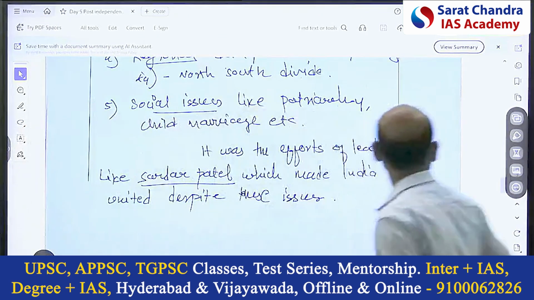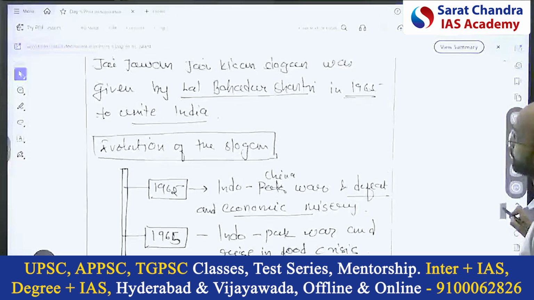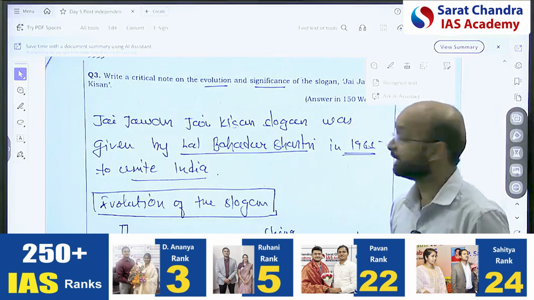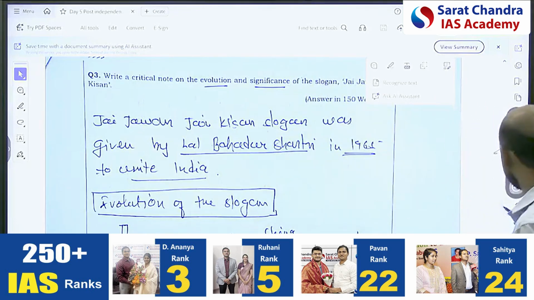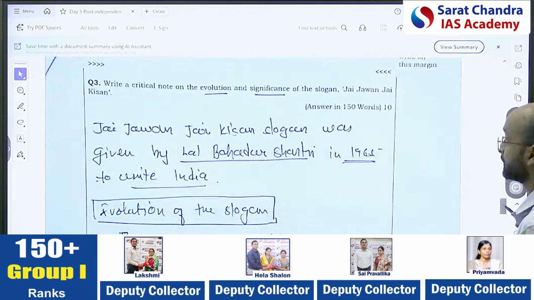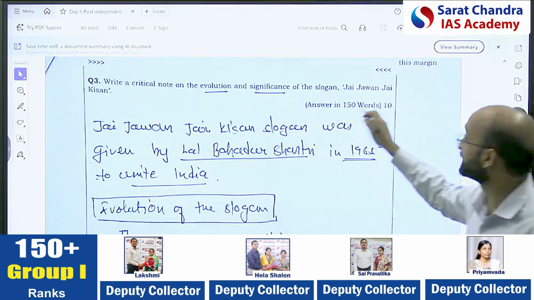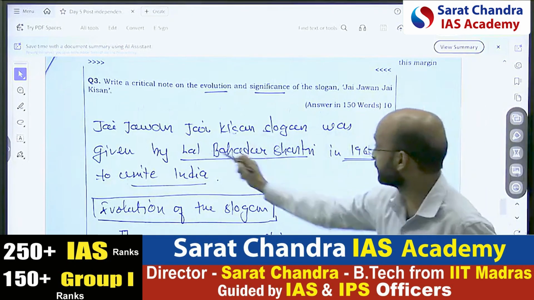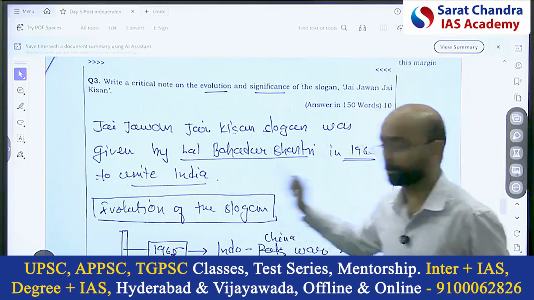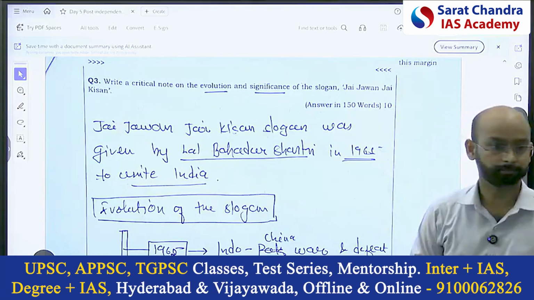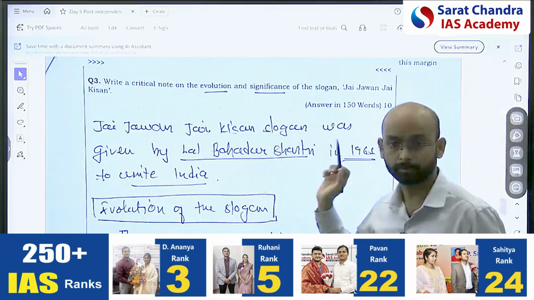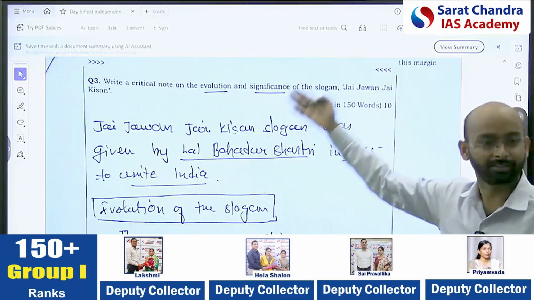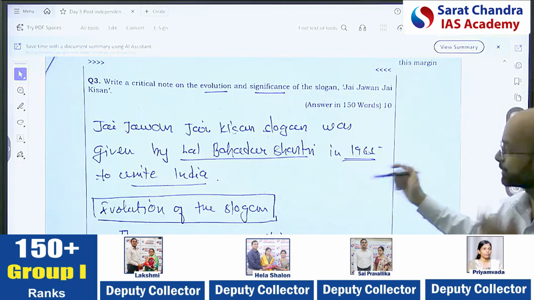Okay. Now the second question was this third one. See, the question they are asking is a critical note on the evolution and significance. Here, two parts are there. Jai Jawan Jai Kisan slogan was given by Lal Bahadur Shastri in 1965 to unite India. Name, year. This is important to write. Those who have not written the name, it's not acceptable, because you should know who gave that slogan. That much we all know.